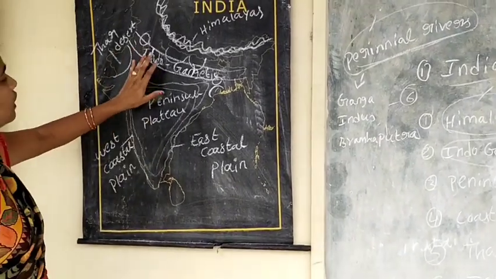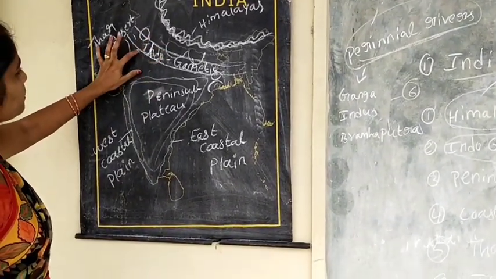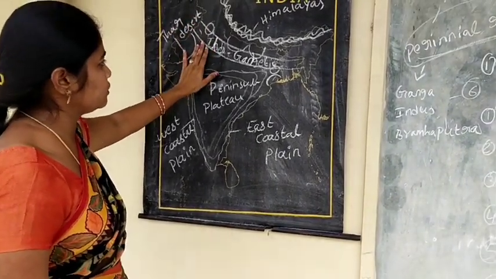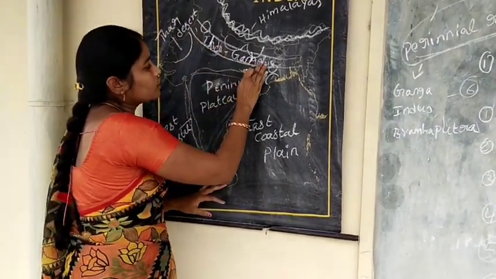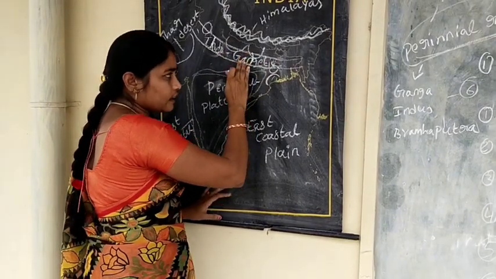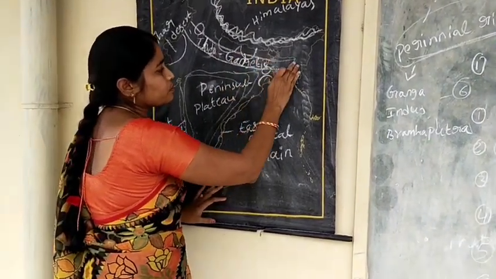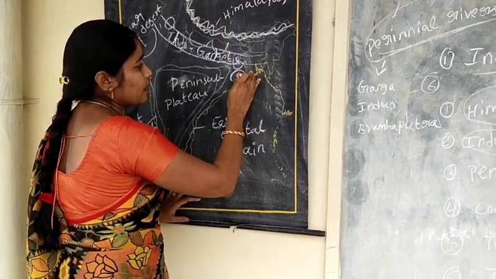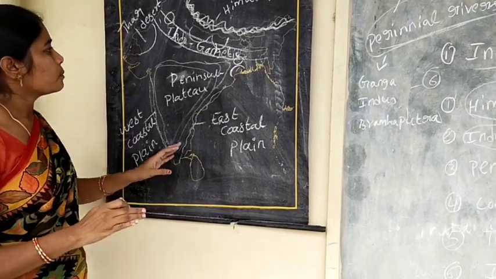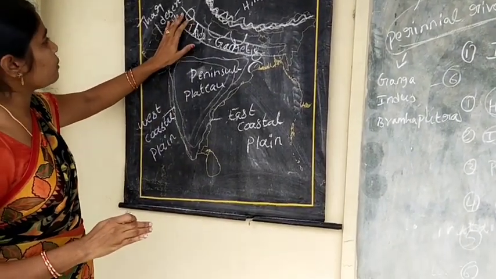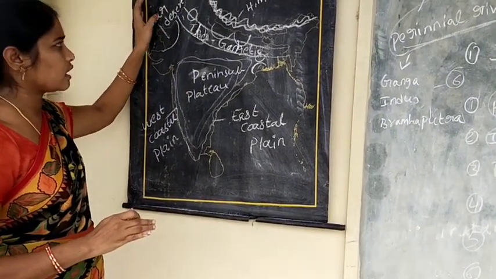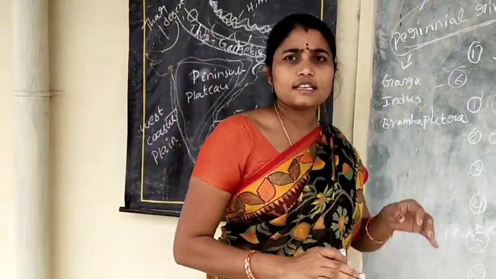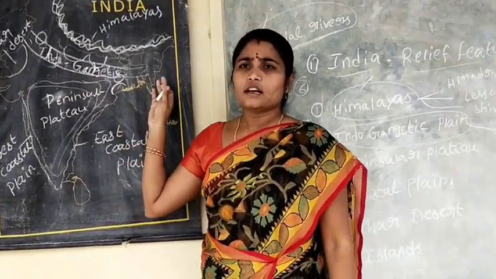Once again, the western part is formed by the Indus and its tributaries, the central part by the Ganga and its tributaries, and the eastern part by the Brahmaputra and its tributaries. Most of the western part is located in Pakistan, with a small portion in Haryana and Punjab. This is the Indo-Gangetic Plain.